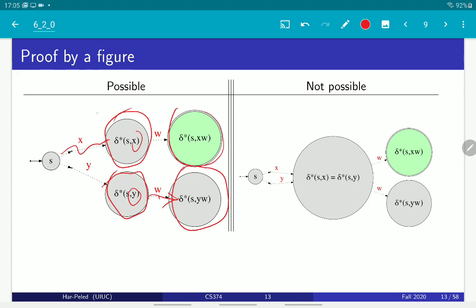This is in our notation going to be nabla of X, the state you end up with the string X. That is nabla of Y. What is not possible is that those two states are in fact the same state, because if they're in the same state, then in one case you take this state and you continue with W and you end up in an accepting state, and from the same state you continue with W and you end up with a non-accepting state. And that's of course impossible because those two paths are the same path. It's a DFA, it's not an NFA. Given a string, the path is uniquely defined.